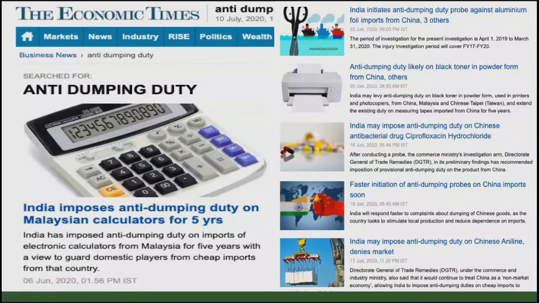So if you see, in the recent past India is putting a lot of anti-dumping duty, majorly on China, but otherwise also on imports coming from Malaysia and Korea. We are importing goods and other products from Malaysia, Vietnam, Korea, China, and we can see that recently India is putting a lot of anti-dumping duty against these products. So let us understand what dumping is and then why a country puts anti-dumping duty on, not all of course, on some of the products, right?